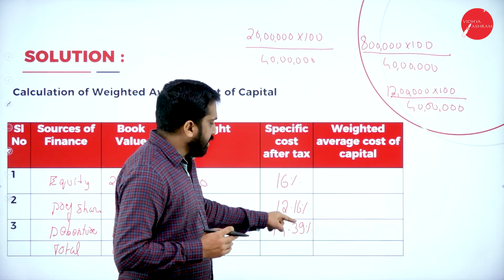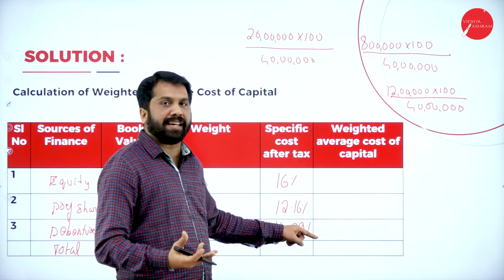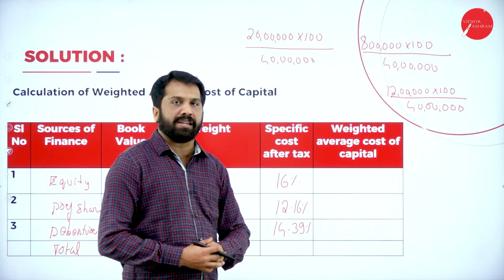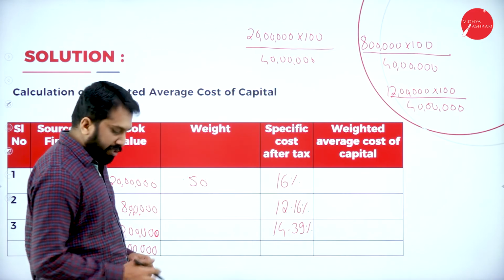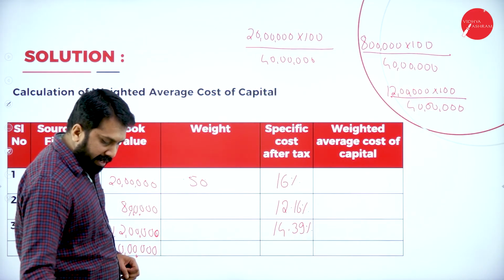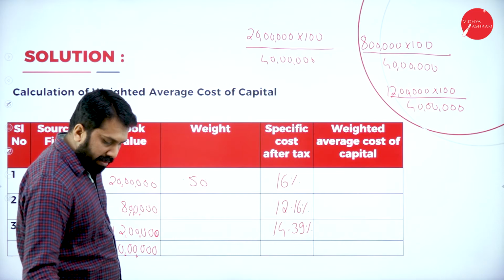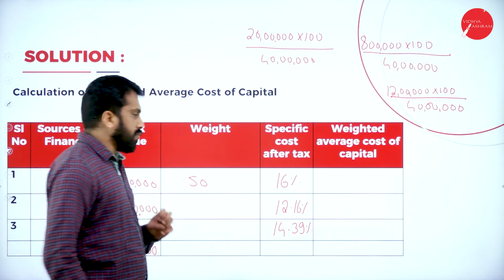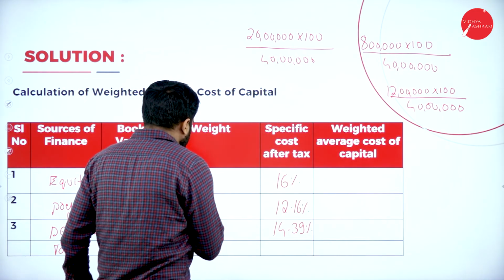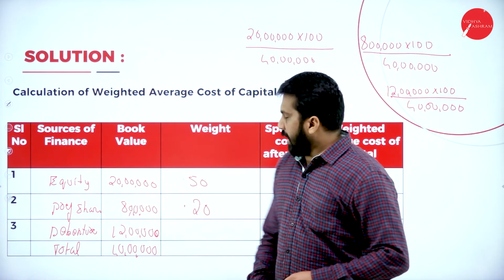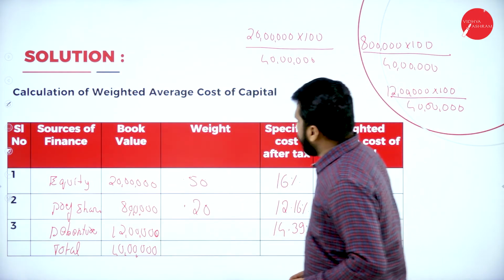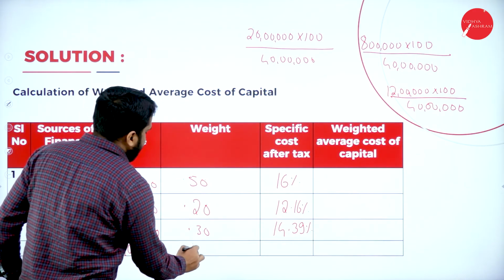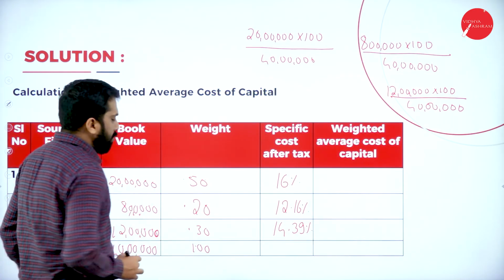Remember, these we don't take as a percentage, we take it as a number. 16, 12.16 and 14.39. Now, I'll go for the next one. The next one will be 8 into 100 divided by 40. This will be 0.20. And the last one, if you calculate, you will get 0.30. Now, this is almost your 1.00.